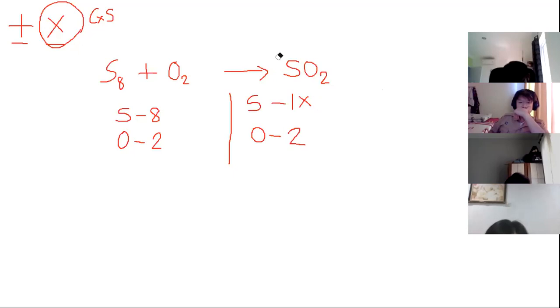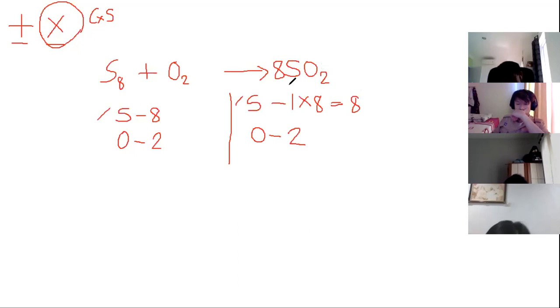So what number are you going to put? Let us try 8, because we need 8, right? As I've said, a coefficient can be multiplied by the subscript. Sulfur on the product side, we only have 1. So 1 times 8, the answer is 8, right? So our sulfur in the reactant and our sulfur in the product are already balanced. But we are thinking now how to make this oxygen balanced.